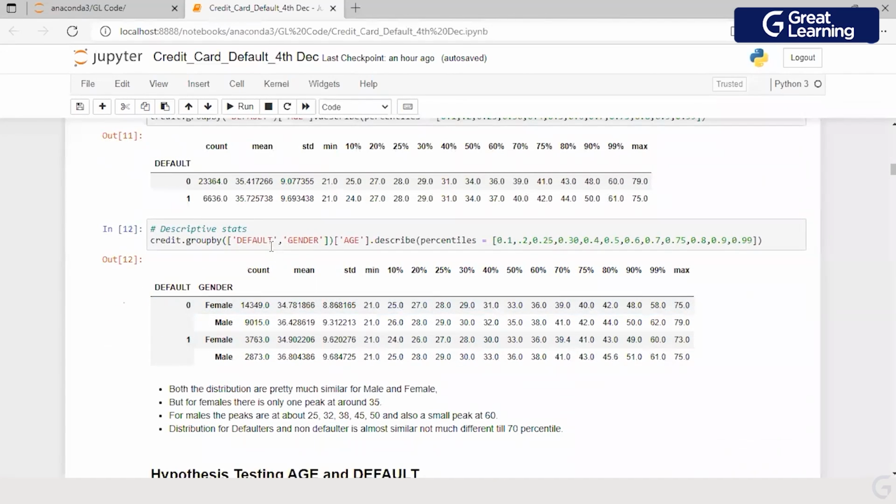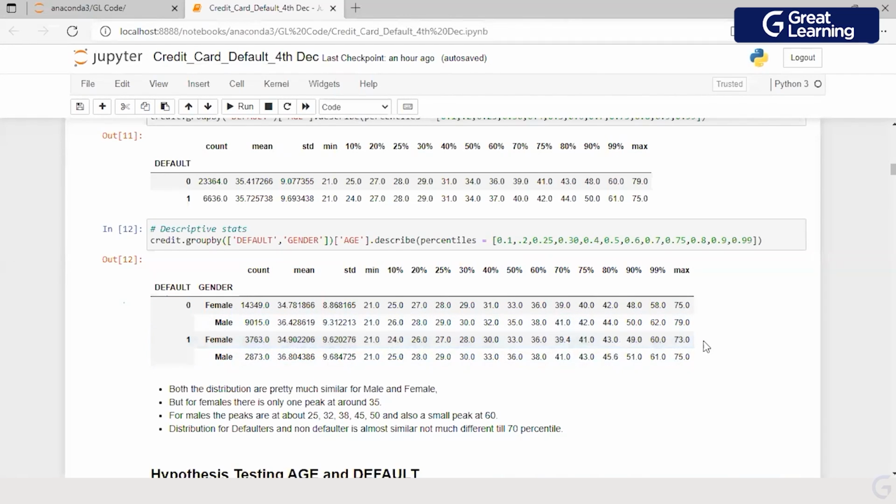When I look at this analysis with gender, I am trying to find out whether there is a variation with respect to a defaulter. When I compare male and female non-defaulters, it shows me that the age group is approximately at a similar value, still till probably the 60th or 70th percentile.